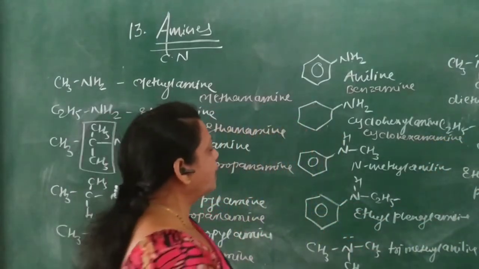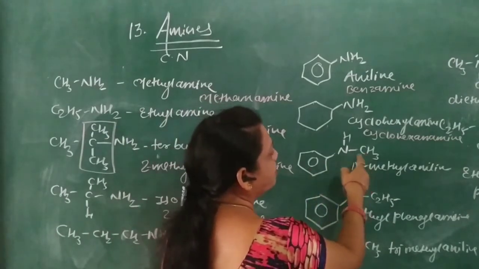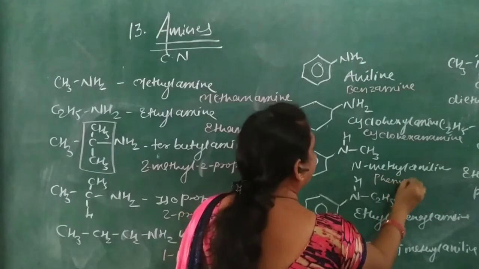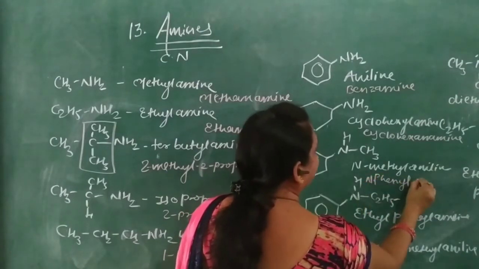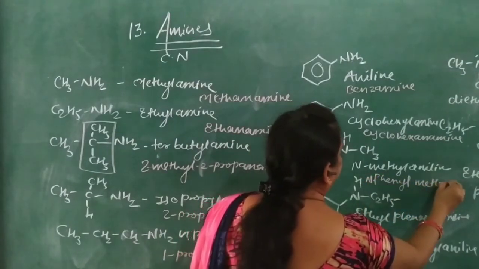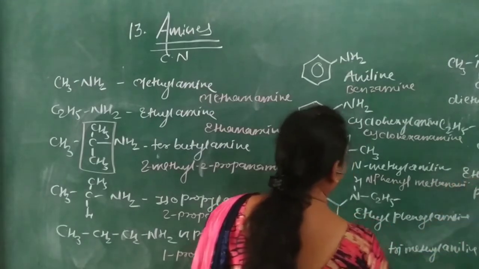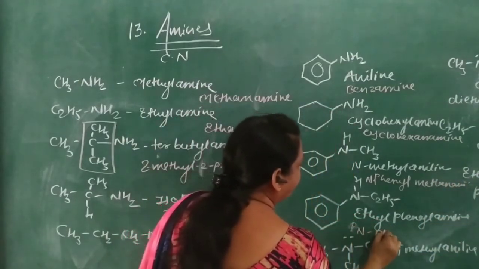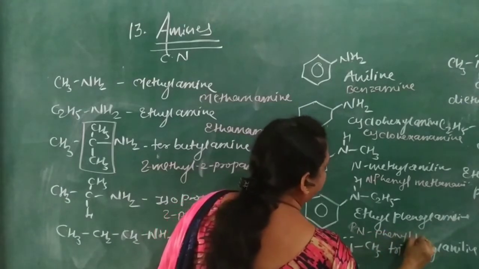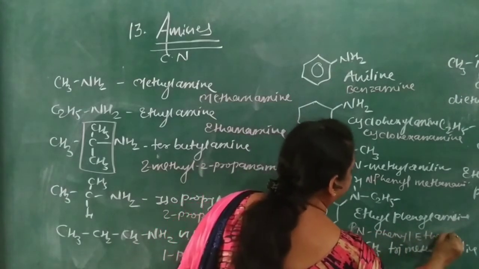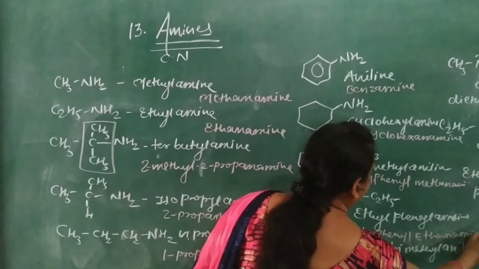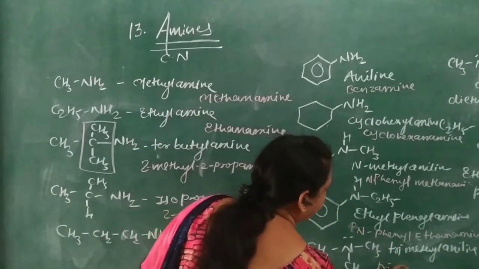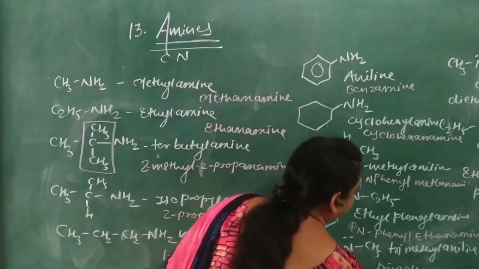Cyclohexanamine. Now this is phenylmethanamine. Okay, so this is phenyl and methanamine. This is similar to that. Here and phenylethanamine. Ethanamine. These are the 3. So trimethanamine.